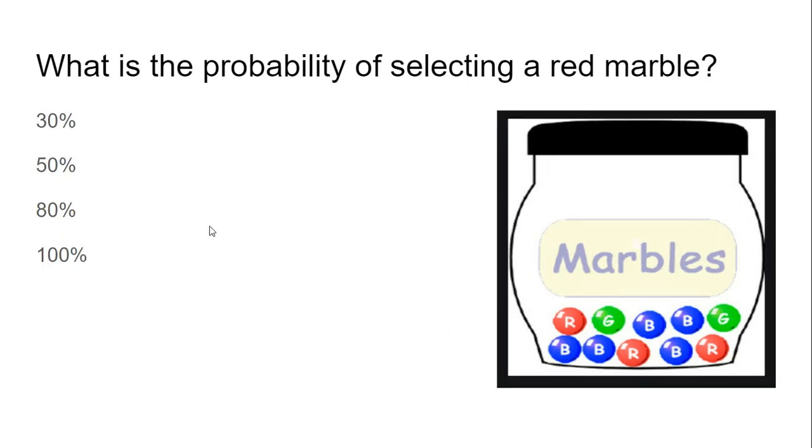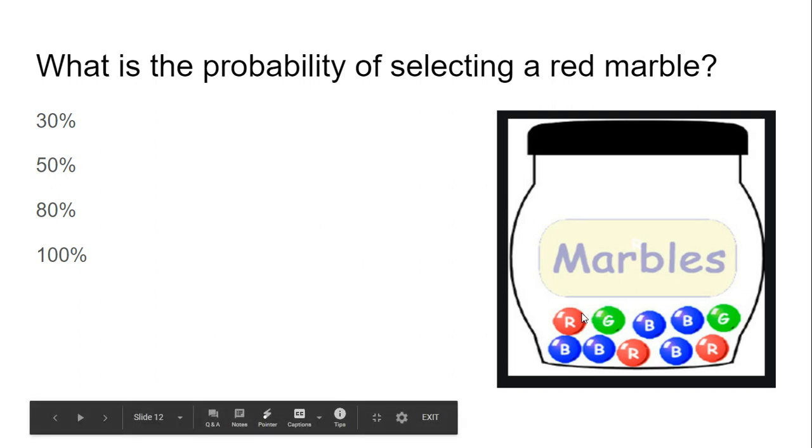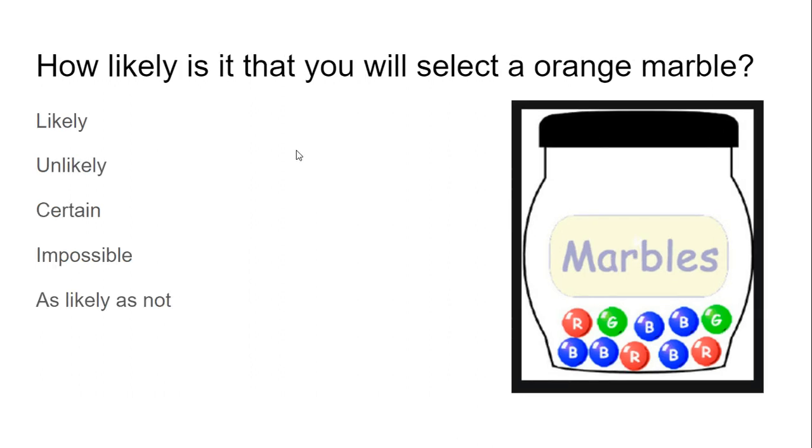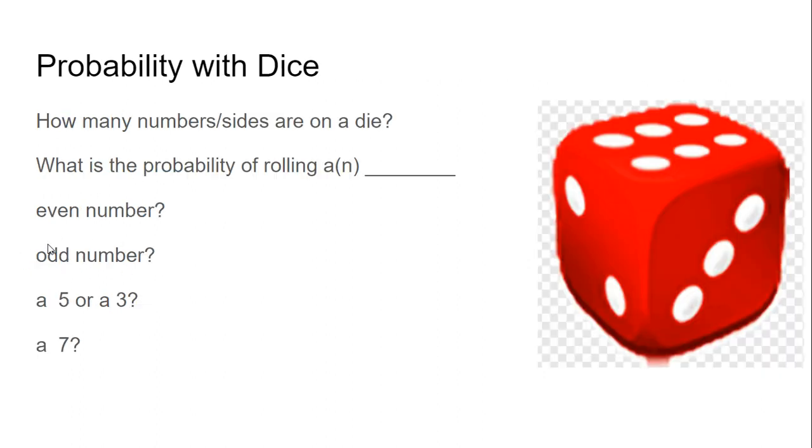What's the probability of selecting a red marble? Okay, well, we know we have 10 marbles. 1, 2, 3 are red. 3 out of 10 is 30%. How likely is it that you will select an orange marble? Look closely, don't let this one trick you. When there are no orange marbles, clearly it is impossible to select an orange marble.